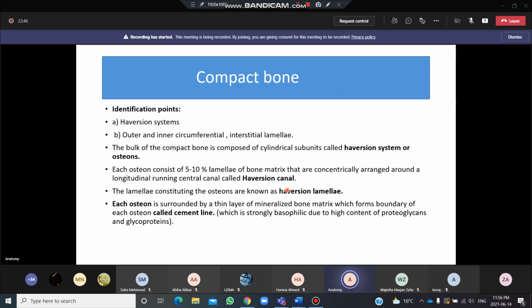Next, what comes is now each osteon consists of 5 to 10% lamellae of bone matrix that are